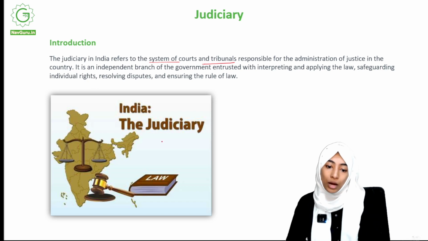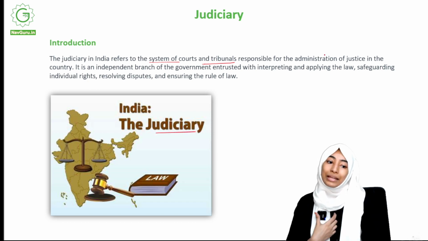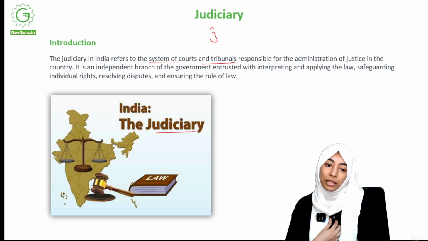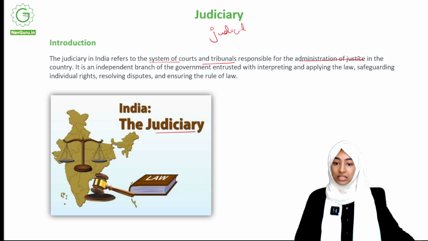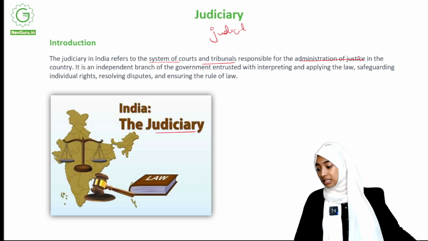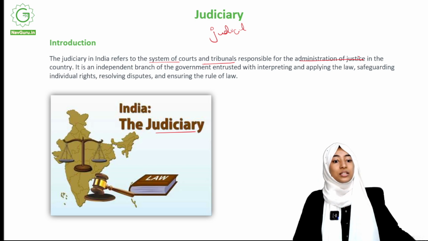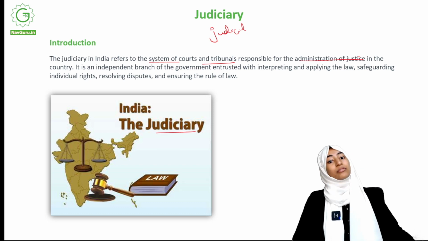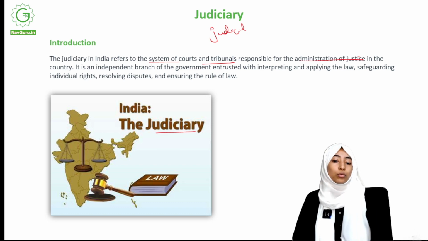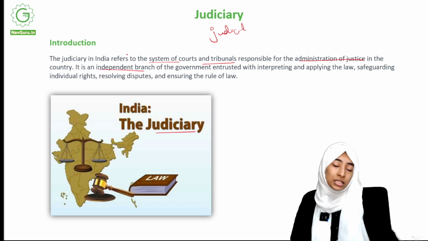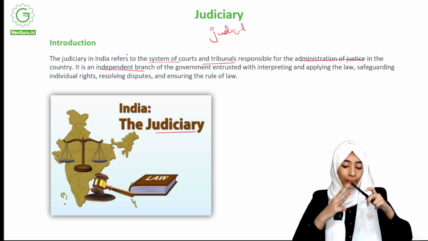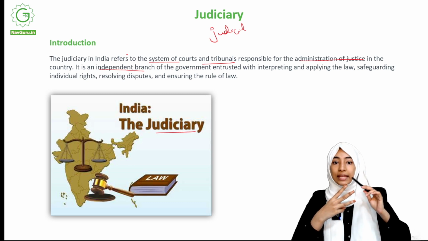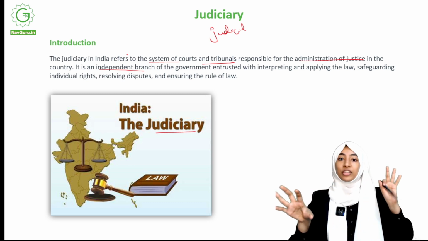Like the word suggests, judiciary, it's about being judicial, right? What are they responsible for? The administration of justice in the country, to make sure that justice is given in the country. It is an independent branch of the government entrusted with interpreting and applying the law, safeguarding individual rights, resolving disputes, and ensuring the rule of law. So they are an independent branch. This is something that we have said before. Power is divided between three bodies: legislature, executive, judiciary, and all three of these are independent.